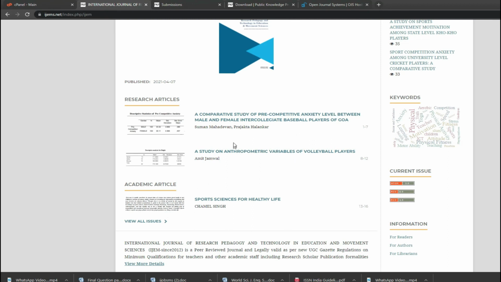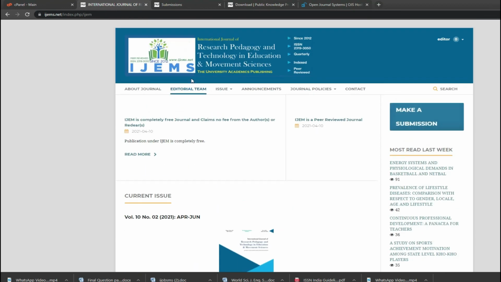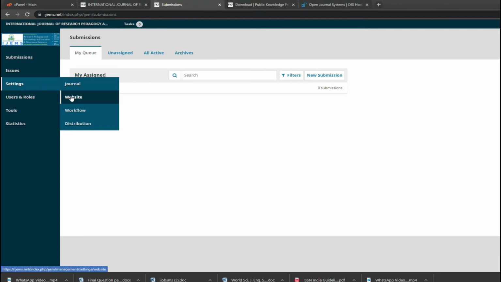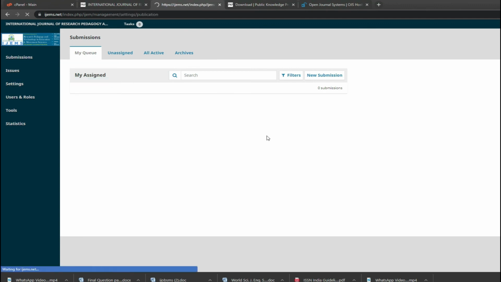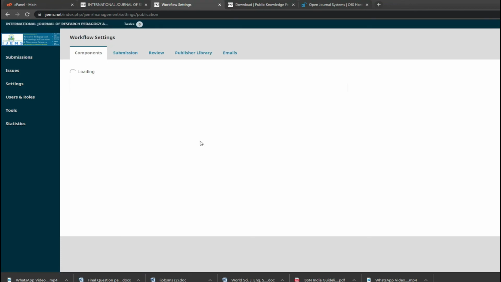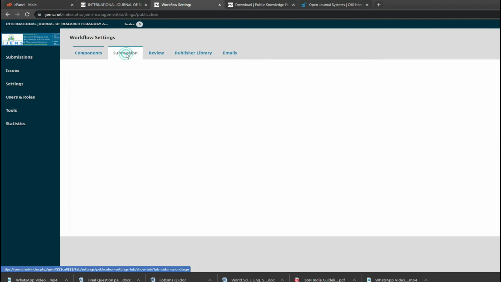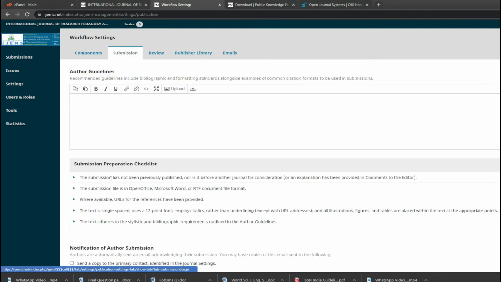Now here, if you want to publish for PDF, for XML and DOI numbers, then you have to subscribe to them, and that is also free of cost. You go to website settings, you go to workflow, and there are a number of options for what you actually want. You want submissions, there will be submissions of the paper.